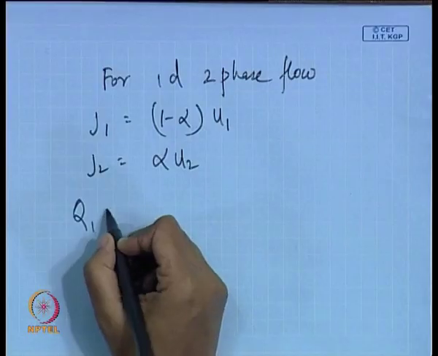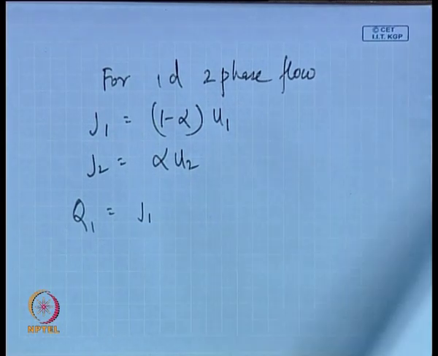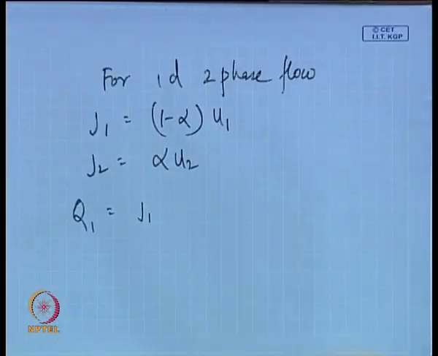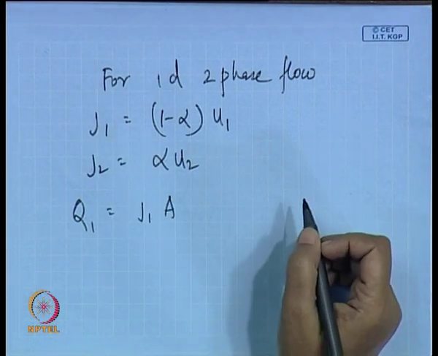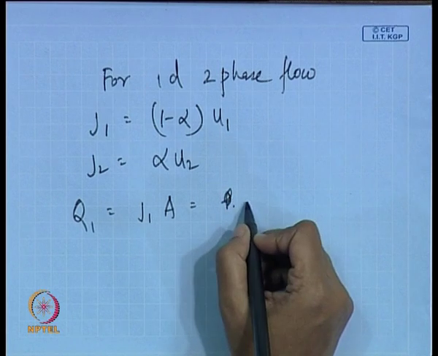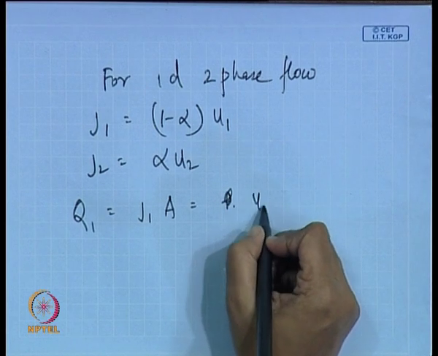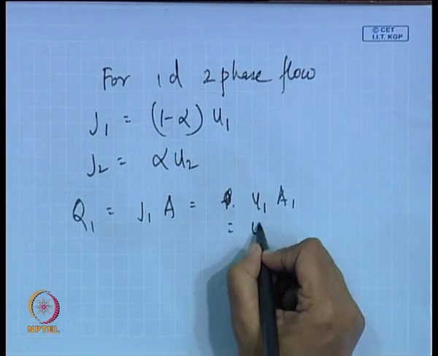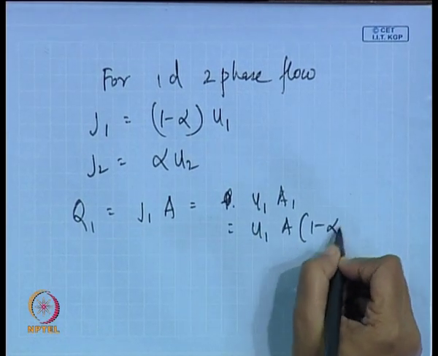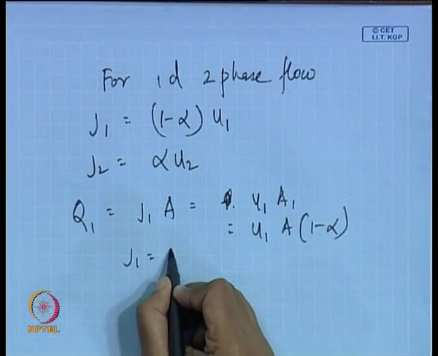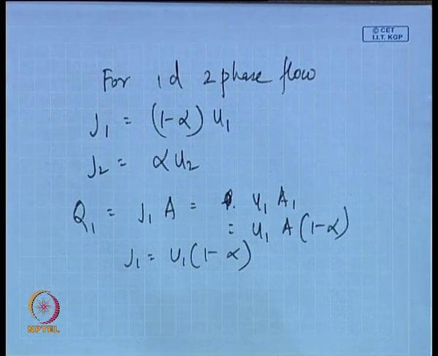What is Q1 equal to? From the basic definition which I have shown, Q1 equals J1 into A. Fine. This is equal to U1 into A1. Agreed? What is A1? A into (1 minus alpha). So, therefore, J1 equals U1 into (1 minus alpha).